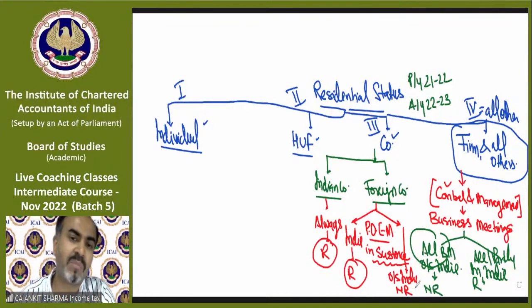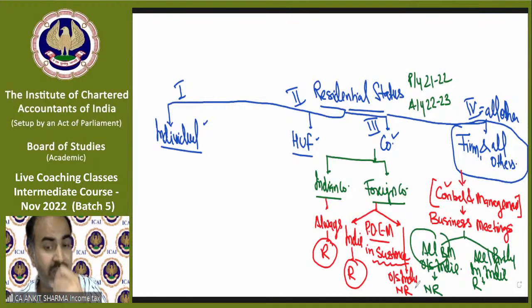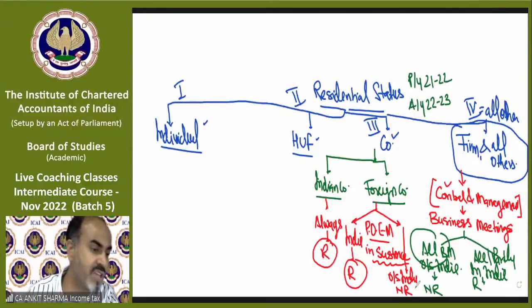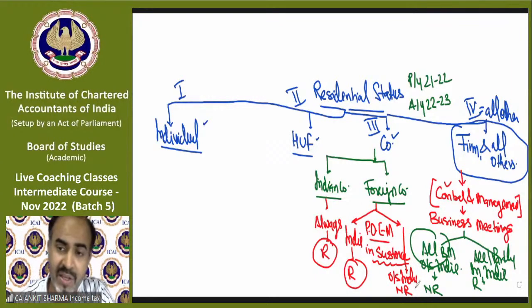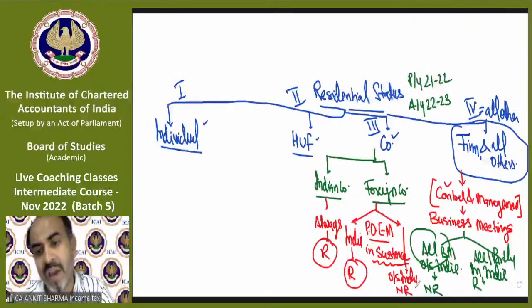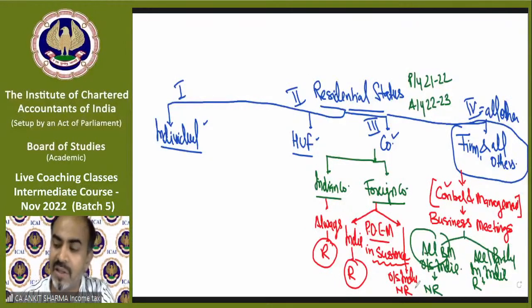So in case of a company, if you are an Indian company, you are always going to be resident. If you are a foreign company, in that case, we have to check the place of effective management. If it is in substance in India, your company will be resident. And if it is in substance outside India, that will be called non-resident. Is there any problem understanding these provisions? I hope not. A lot of you students might be understanding these provisions very easily.